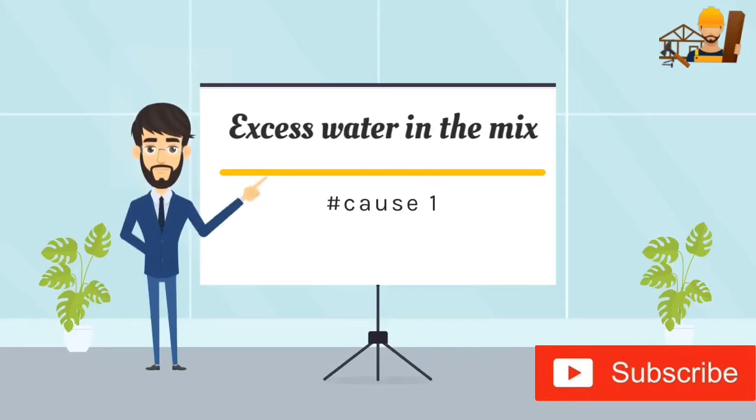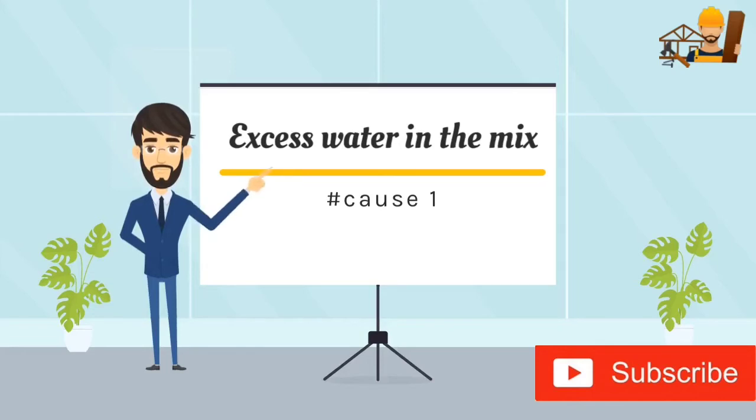But this excess mixing water evaporates and the concrete hardens. When water leaves the slab, it leaves behind large voids between the solid particles. These empty spaces make the concrete weaker and more prone to cracking.